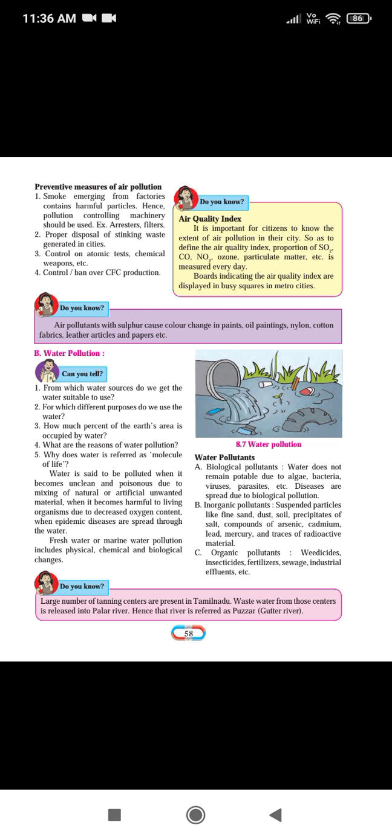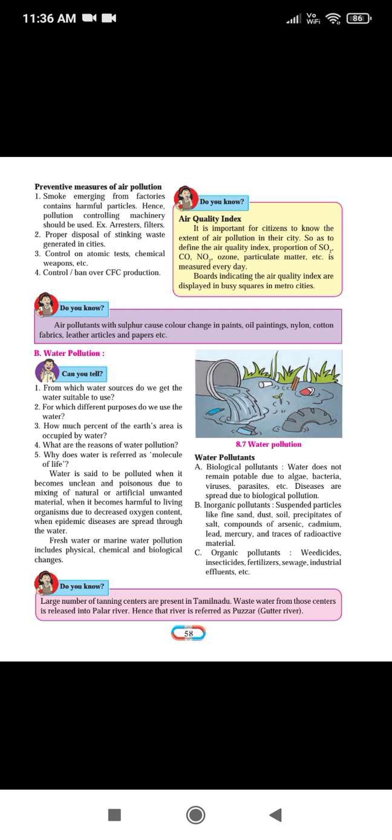Students, today we have to see water pollution. We completed air pollution yesterday. Can you recall? These are not in your syllabus, but we will see the question answer.